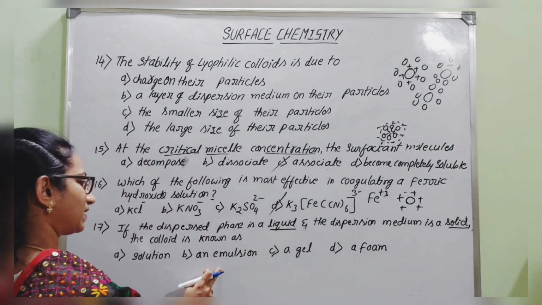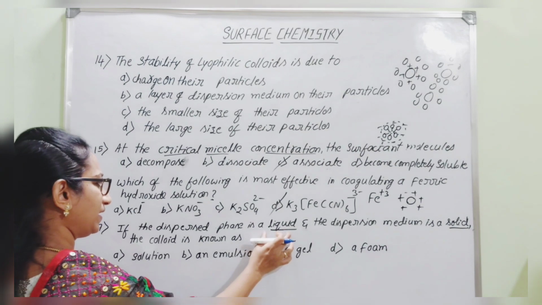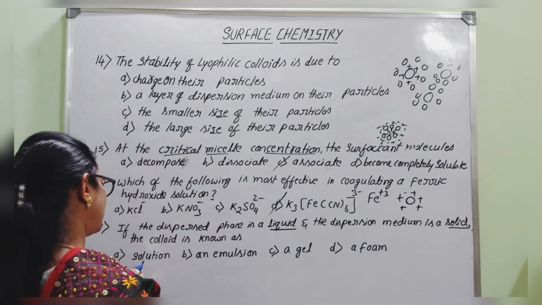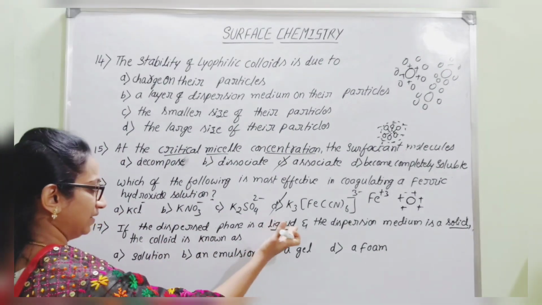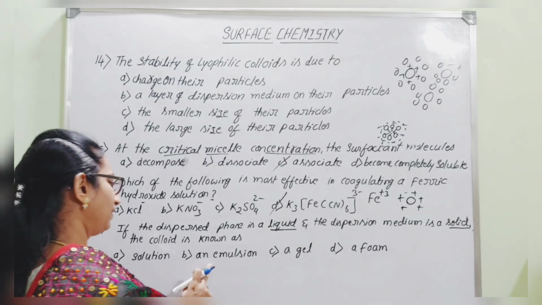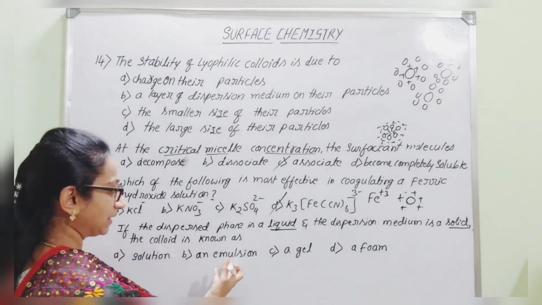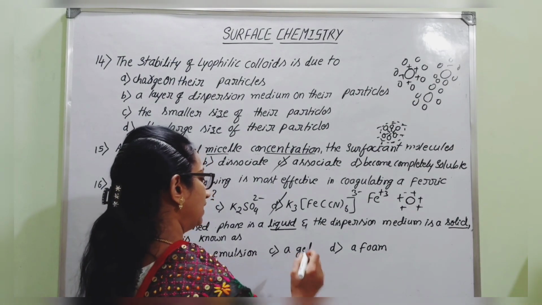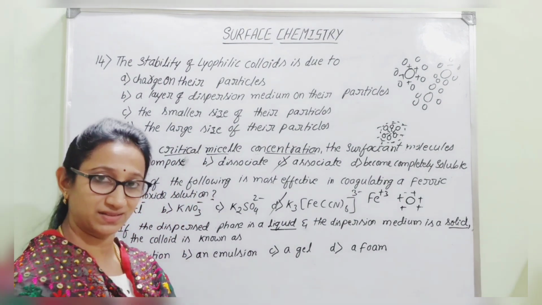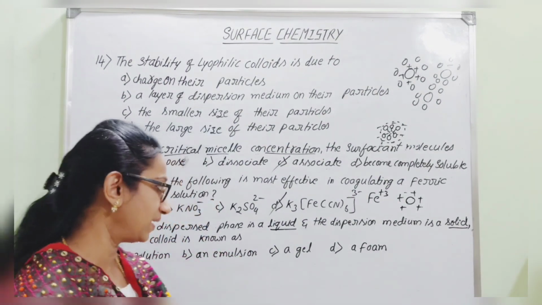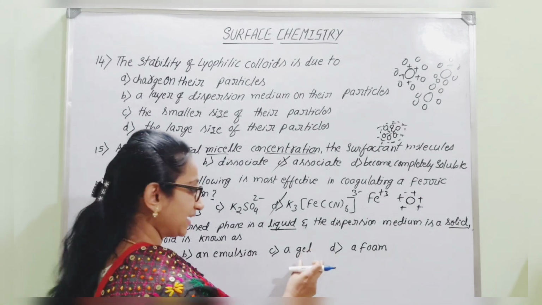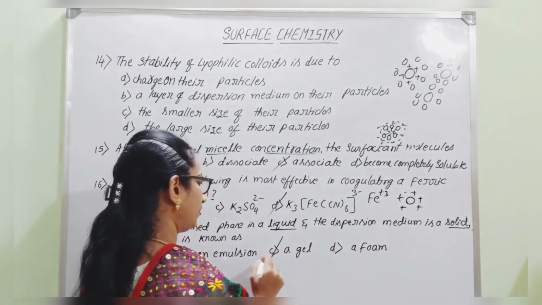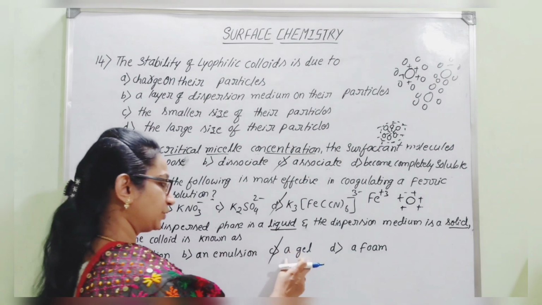So which one can you consider as the right answer? Less quantity is liquid, higher quantity is solid. So you can say it is not at all a solution, because solution does not come under colloid. Then an emulsion we cannot consider. Emulsion means liquid in liquid. Then you can go for gel. You can just imagine this gel. Jellies we can consider, butter you can consider, cheese as an example. So various examples you can consider. In all these examples, the one in less quantity is liquid and the one in more quantity is solid. Therefore, it is absolutely said to be a gel.